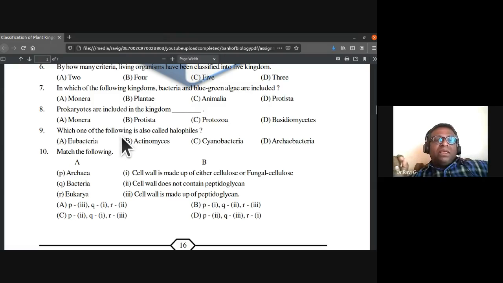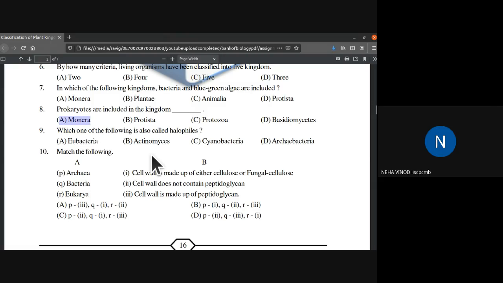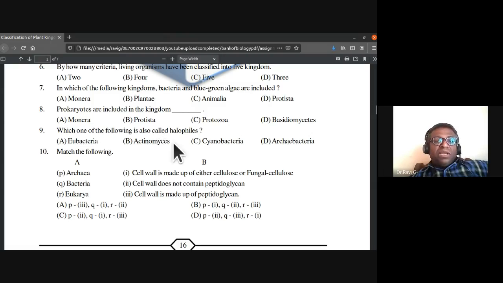Prokaryotes are included in the kingdom. This is again a repetition. So which is that kingdom? Prokaryotes are included in the kingdom Monera. Which one of the following is also called halophiles? So we had the question above. The same question: archaebacteria. So ninth one, halophiles are also called archaebacteria. So ninth is D.